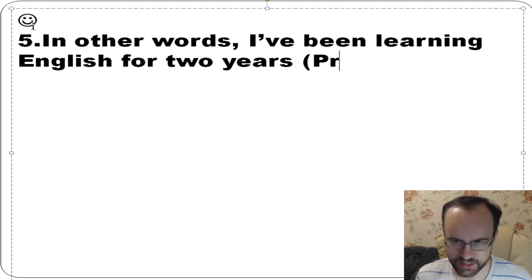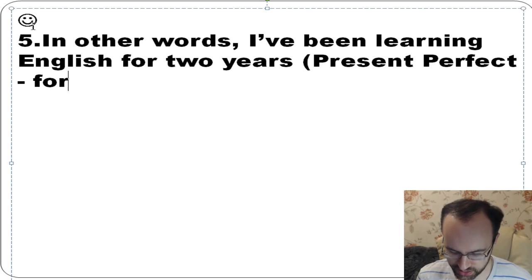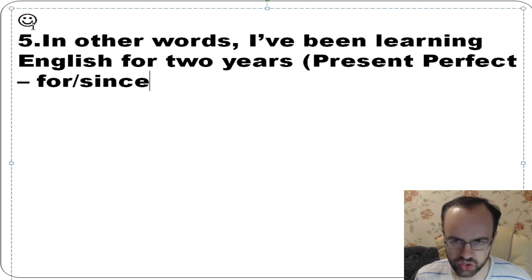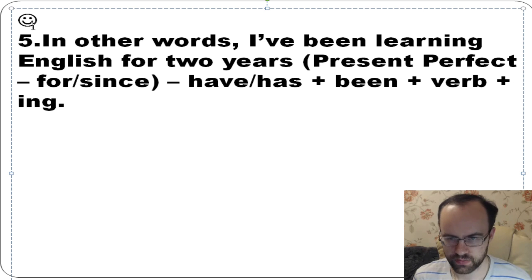So we call this tense present perfect continuous. So we use it with for and since, so you need to remember it. So you see how we form this tense: have or has, plus been, plus verb, plus ing.